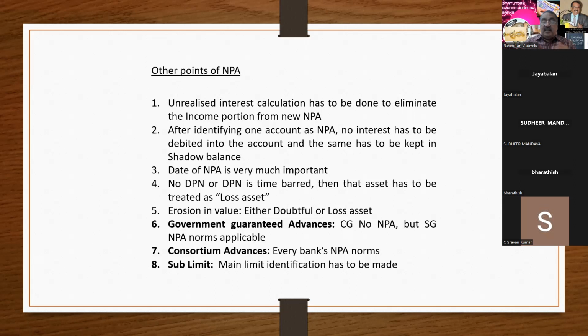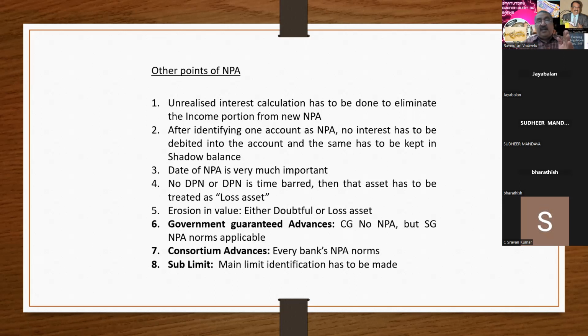Another concept is sublimit. Say one bank has a limit of 1,000 crores, which has been divided and shared among some 3 branches. When you want to arrive at the NPA with reference to sublimit, you have to club all the sublimits together and arrive at the NPA.